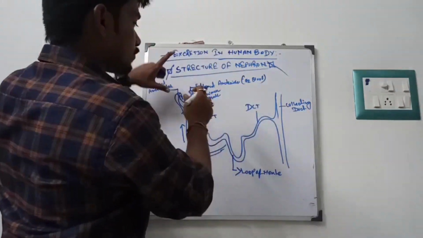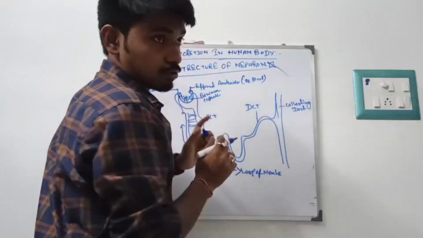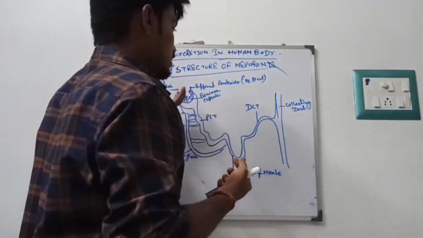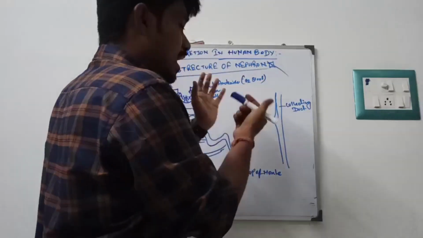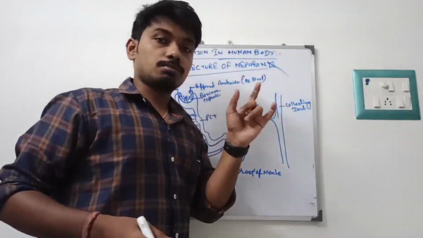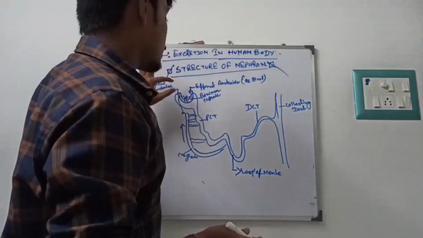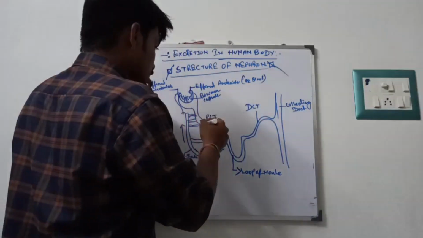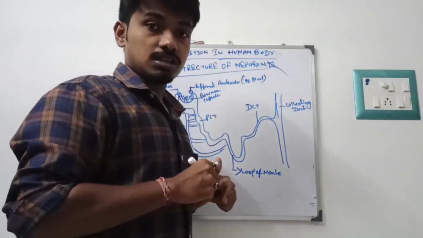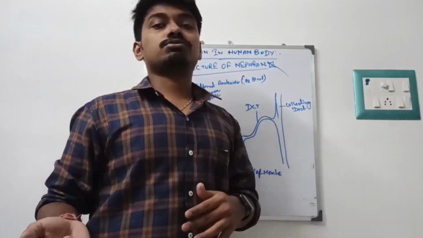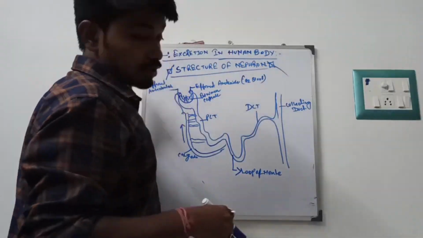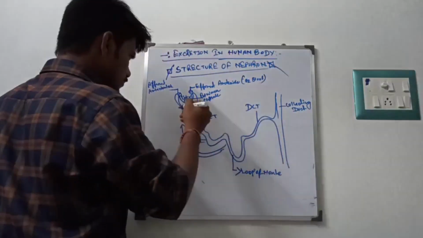So that happens over here in the Bowman's capsule. It has the secretion, and it is a cup-like structure. Whatever it is supposed to do, the Bowman's capsule is supposed to do the filtration, the entire filtration procedure, like reabsorption, some kind of facultative reabsorption over there. Mainly absorption and filtration happen in the Bowman's capsule.